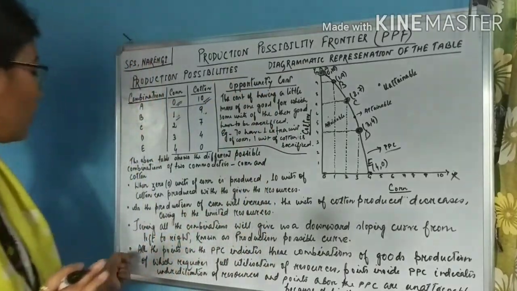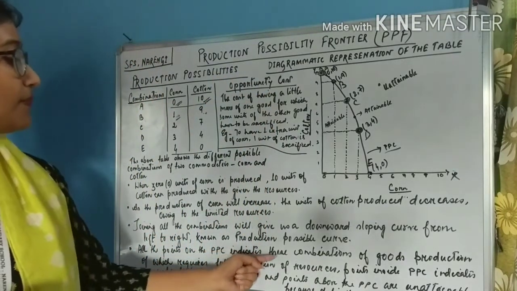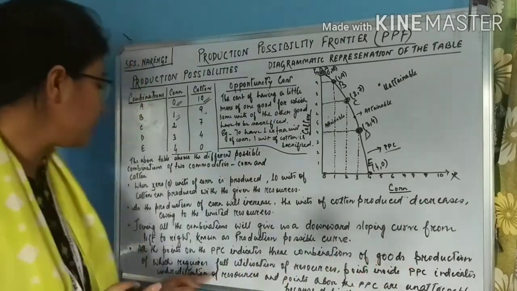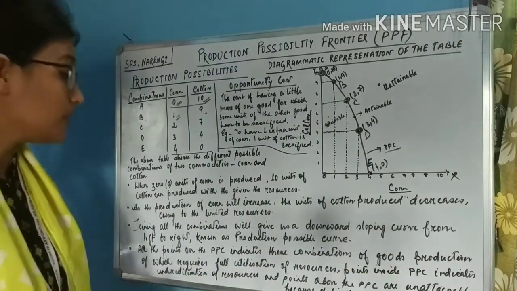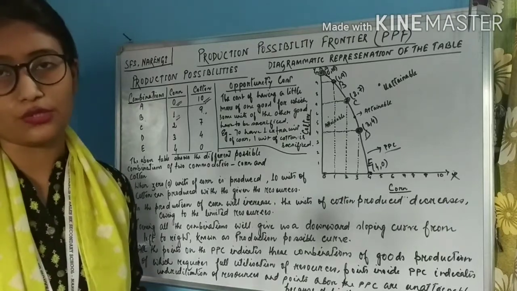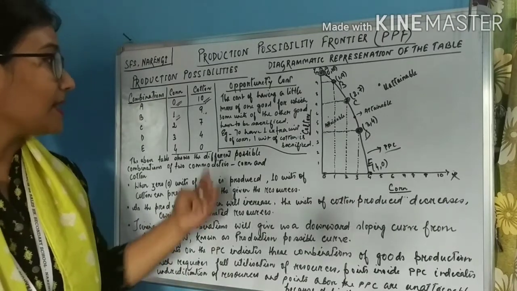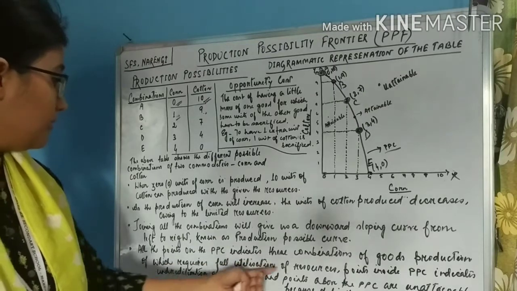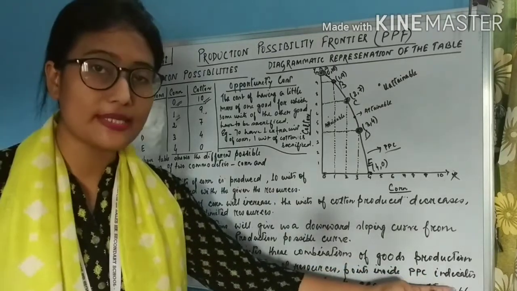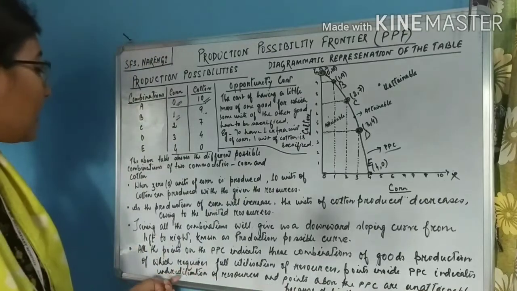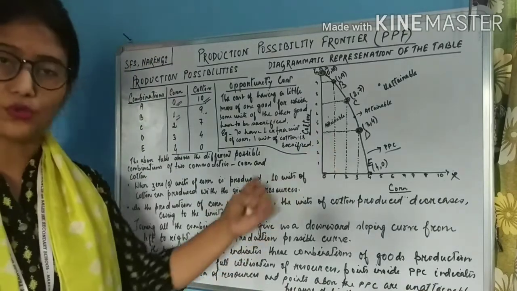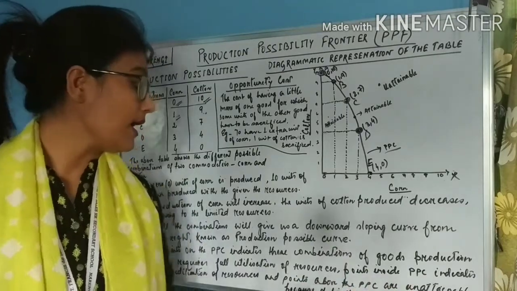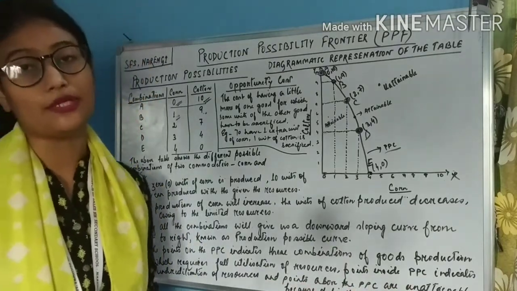All these points on PPC indicate those combinations of goods, production of which requires full utilization of resources. Points inside PPC indicate underutilization of resources, and points above the PPC are unattainable because of the limited resources.